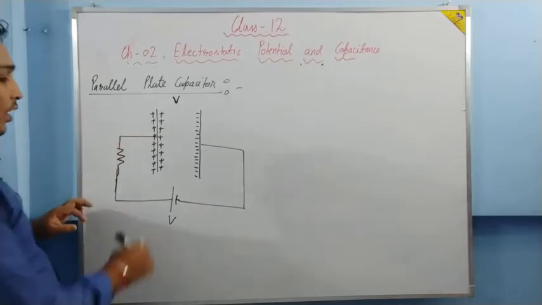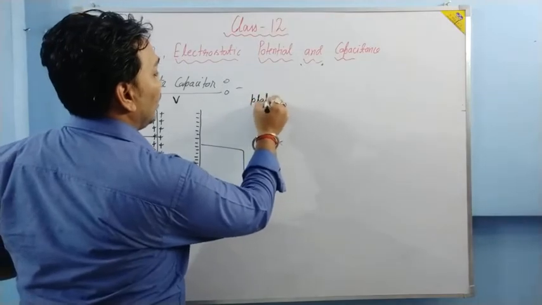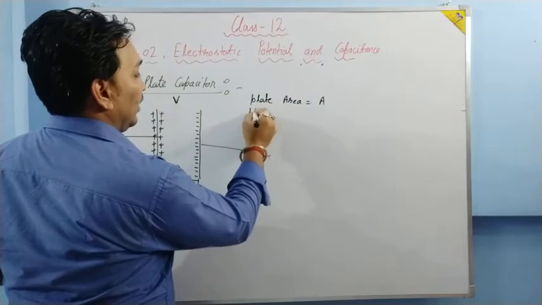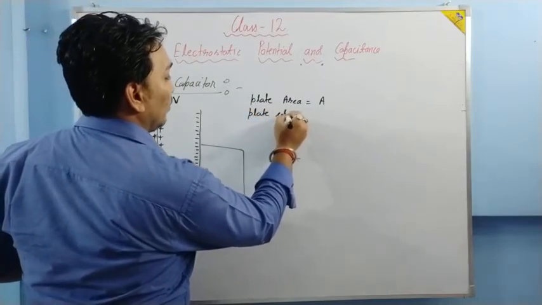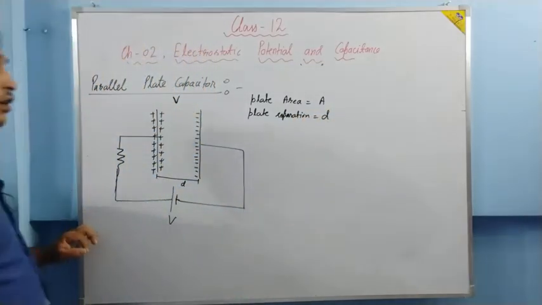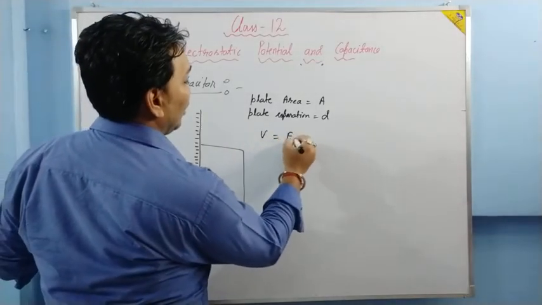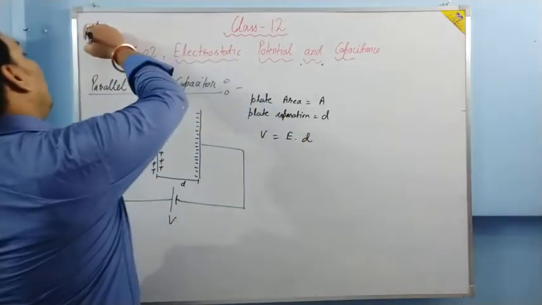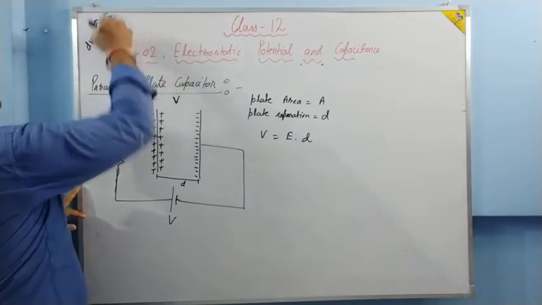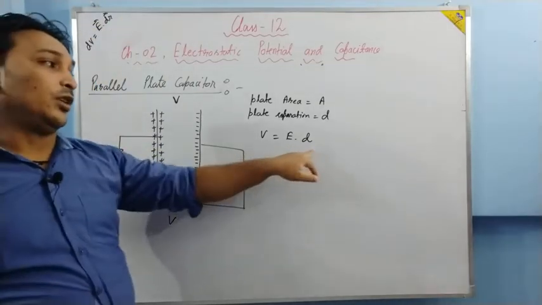Now suppose the plate separation is D and each plate is of area capital A. Plate separation is D. Now I want to calculate the potential difference. How we can? The potential difference will be electric field into distance. From the formula, just we have studied, electric field into dr. So here potential difference is equal to electric field multiplied by distance.